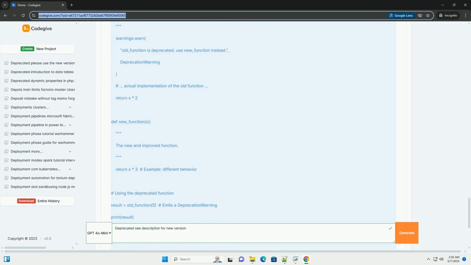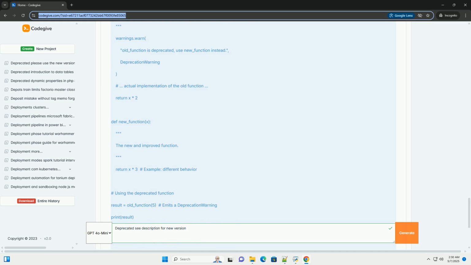IDEs: some IDEs, for example VS Code, PyCharm, and IntelliJ IDEA, can display deprecation warnings directly in the editor. Dedicated deprecation analyzers: there might be specialized tools for specific libraries or frameworks. Code reviews: make sure code reviewers are aware of deprecation policies and can flag deprecated code during the review process.